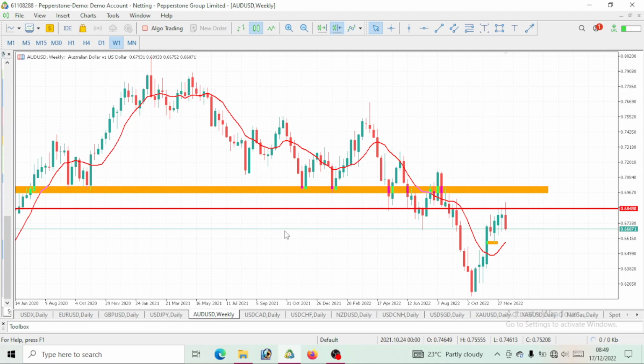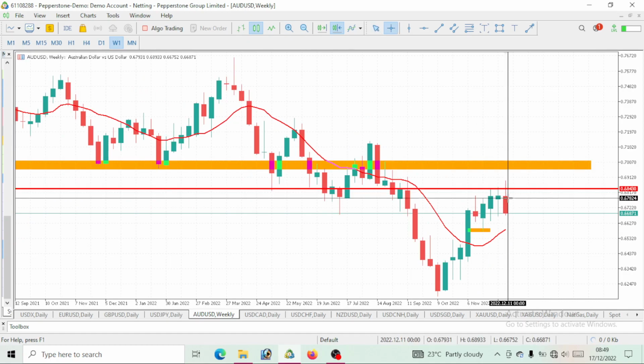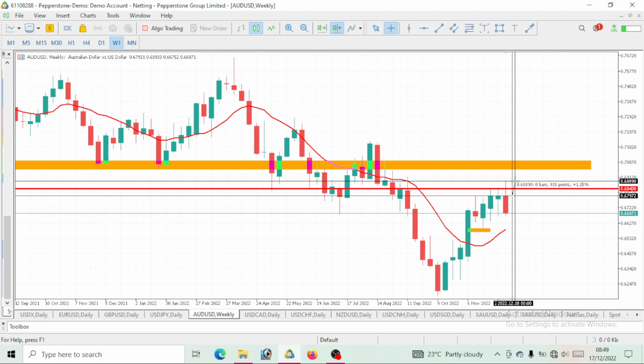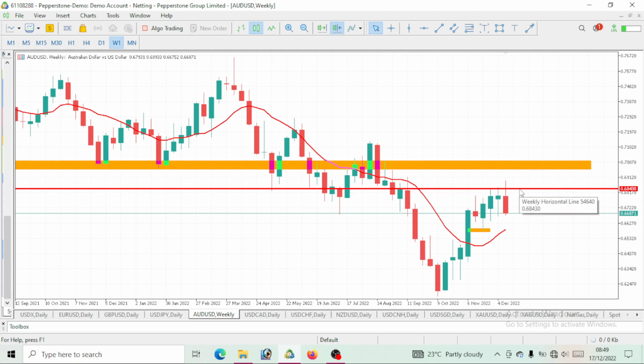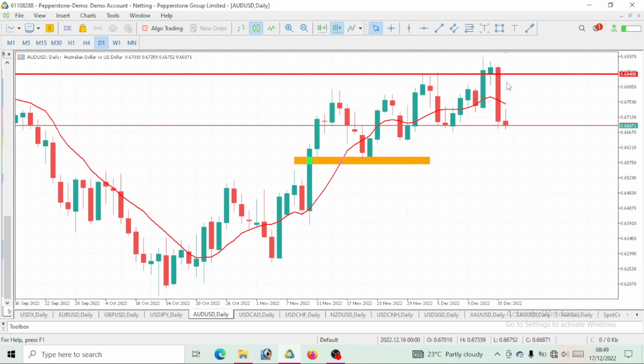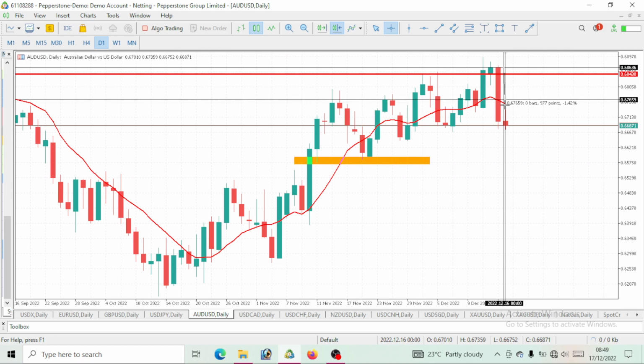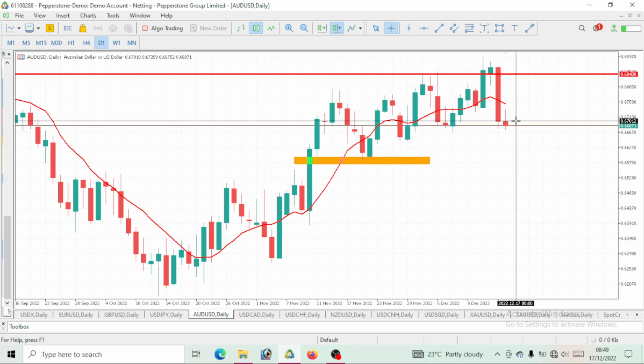So we would want to see where this AUD USD will be moving for this week. The week that just finished, AUD at first gave us a bullish move, close to 100 pips upward. Then during that same week, the price dropped further down. Thursday gave us a bearish move, and likewise Friday kind of gave us a bearish move. So we would want to know where this price will be moving this week.